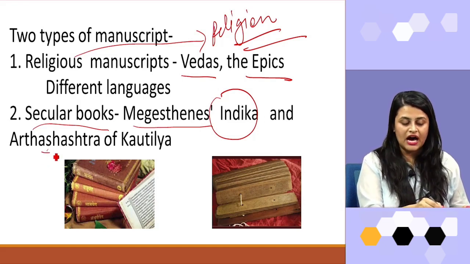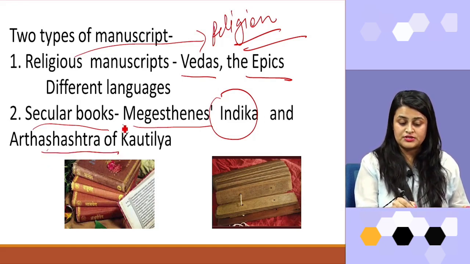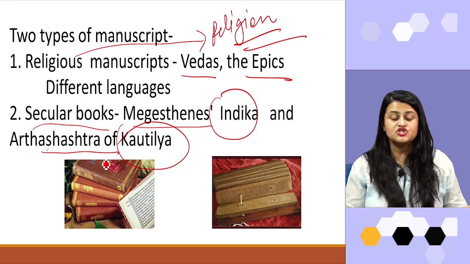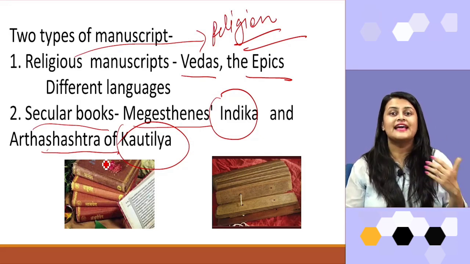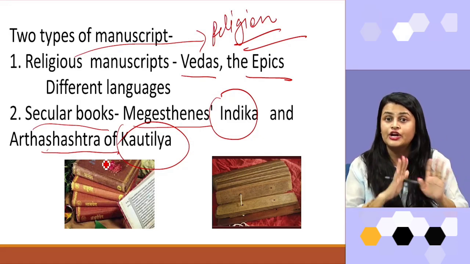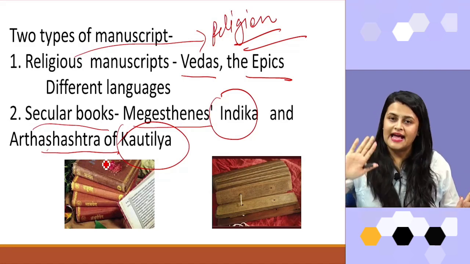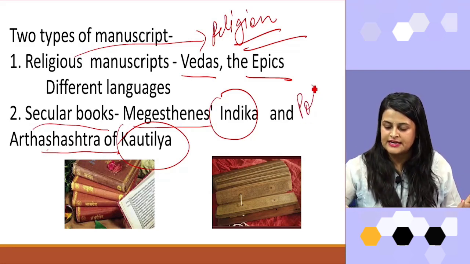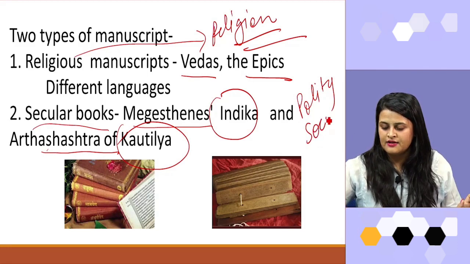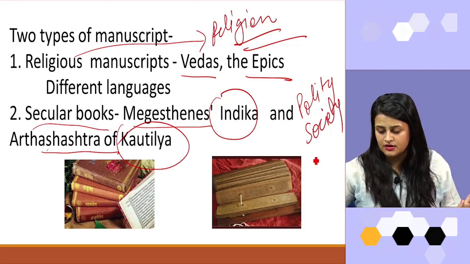And another one is Arthashastra, which was written by Kautilya. So these are all examples of secular books which deal not with religion, but with the polity, the society, or the culture.